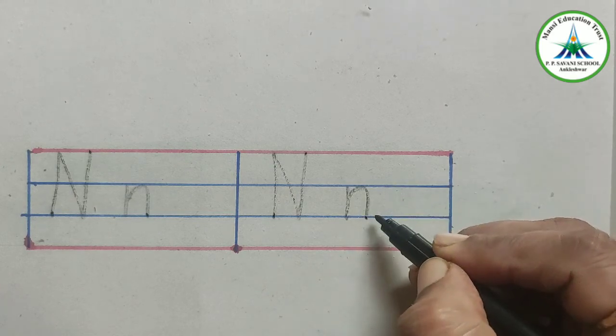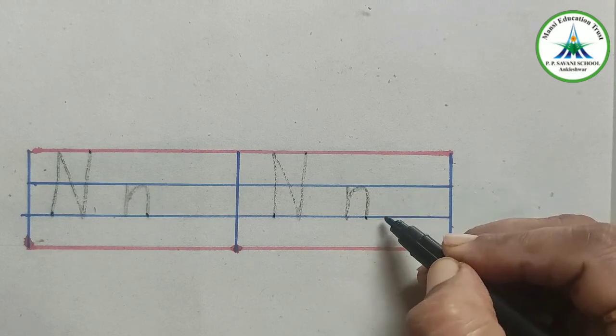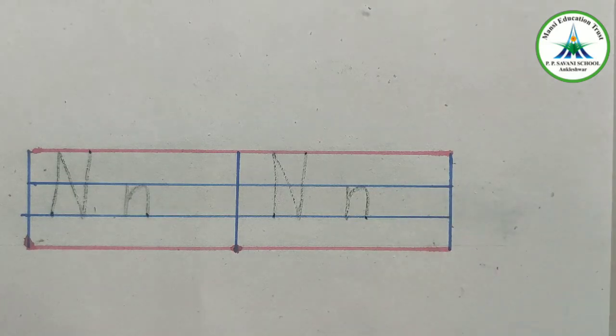So capital letter N is in 3 lines and small letter n is in 2 lines. Okay? So keep practicing.